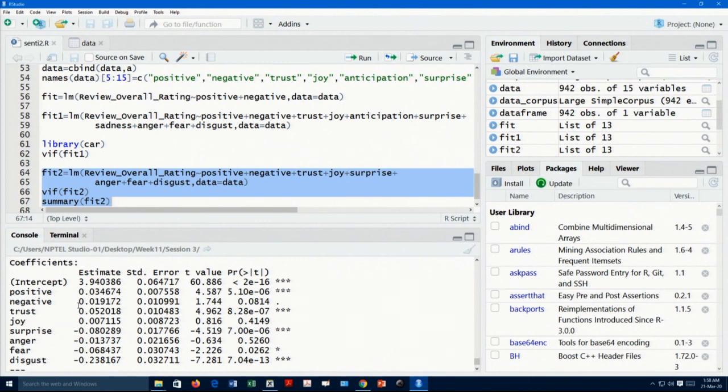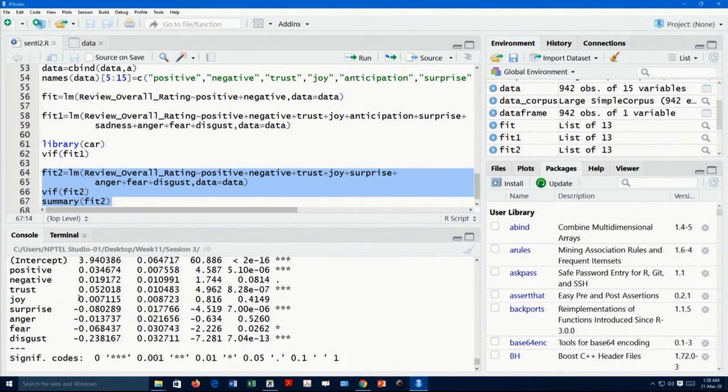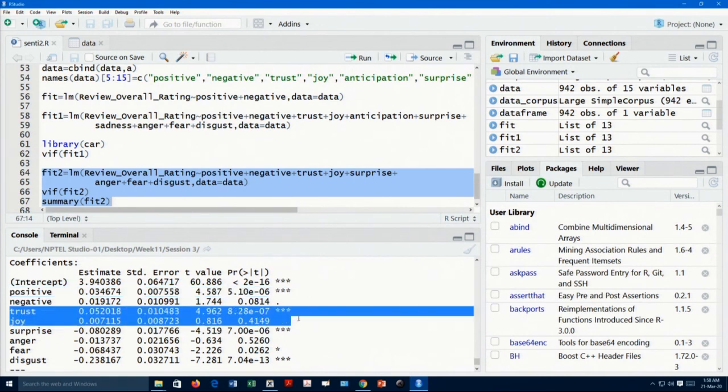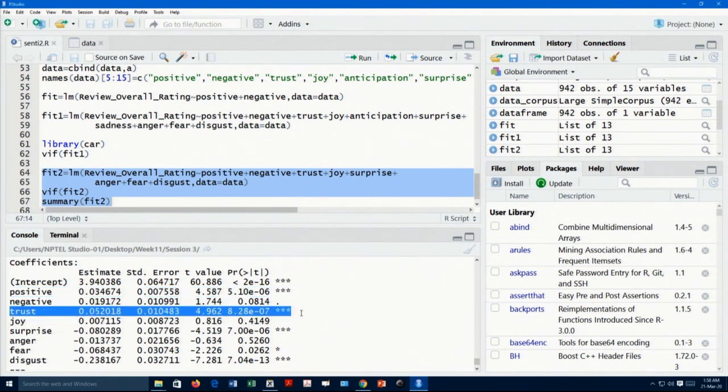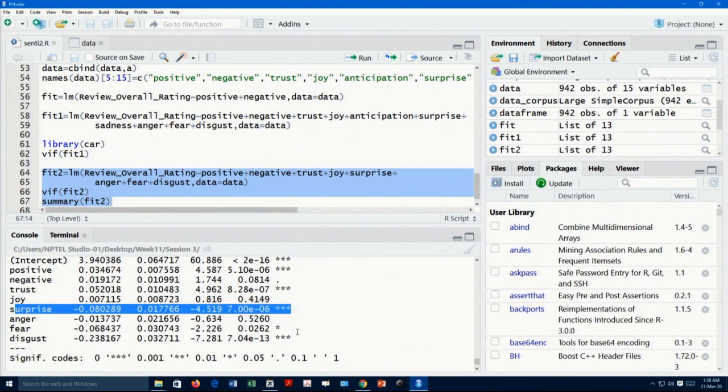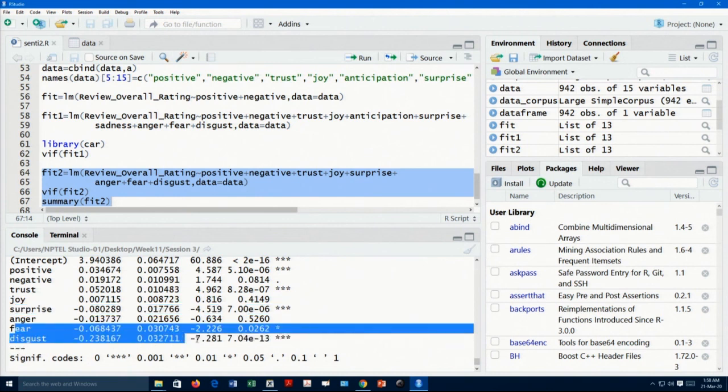See, now I can tell that positive is properly contributing towards my overall rating. Now, it makes sense. Then trust is also significantly contributing towards my overall rating. Surprise has a negative. So, not everybody likes surprise elements. Even if it is a pleasant surprise, preferably do not keep surprise elements. Fear and disgust, probably disgust is the most contributing emotion towards the negative rating.